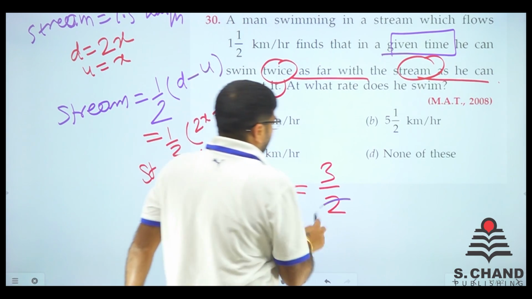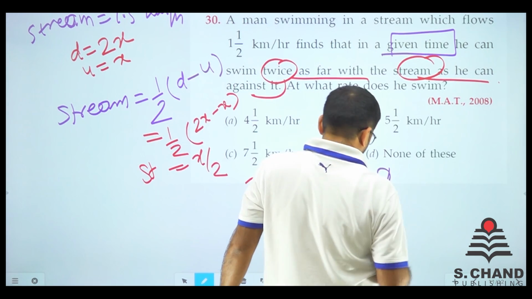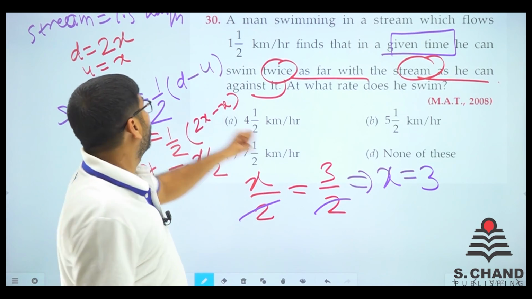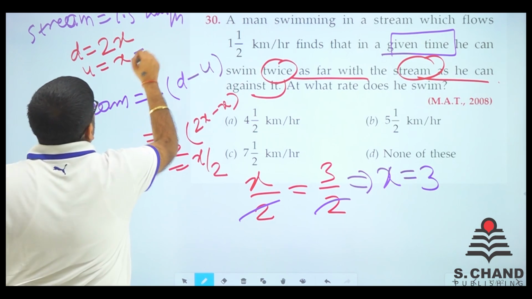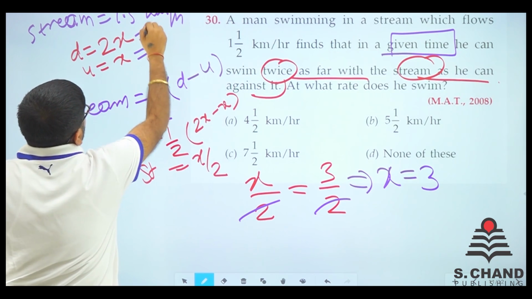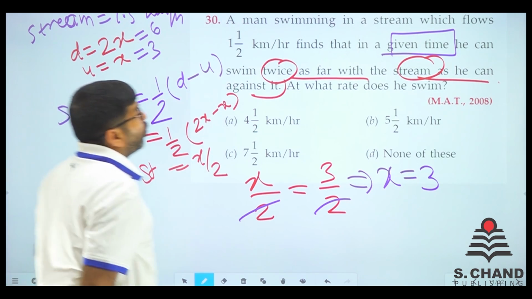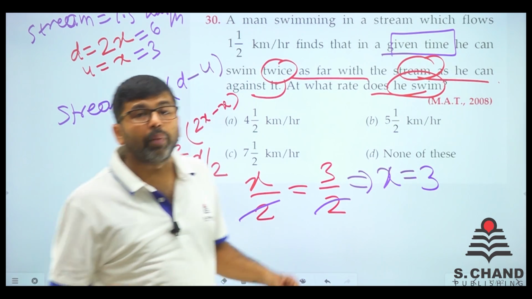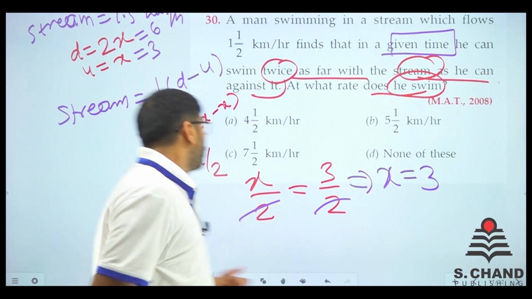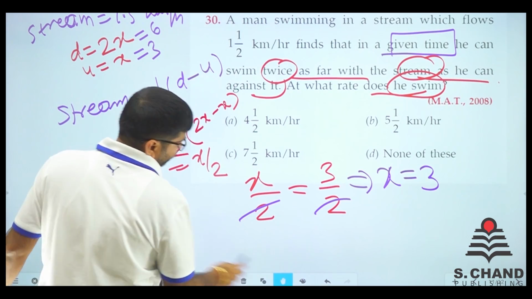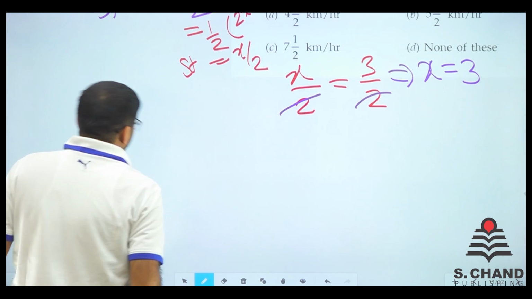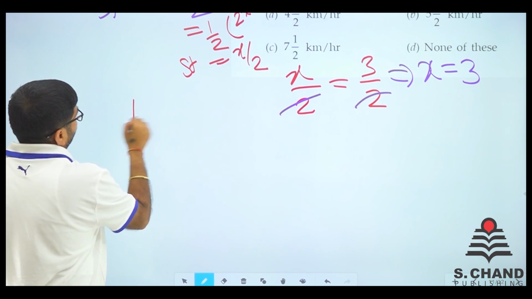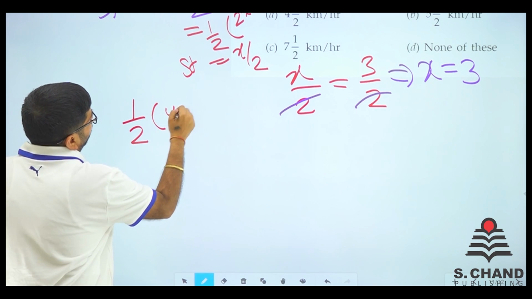So the 2 gets cancelled out and we get the value of x as 3. Now x is equal to 3, so the upstream speed is 3 and the downstream speed is 6. What rate does he swim? Swimming is very similar to a boat in still water. The speed of a boat in still water is half of upstream plus downstream.